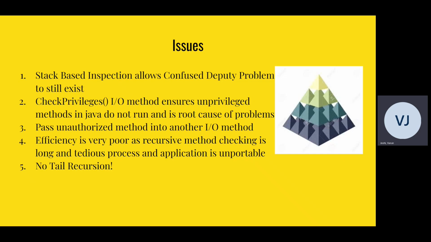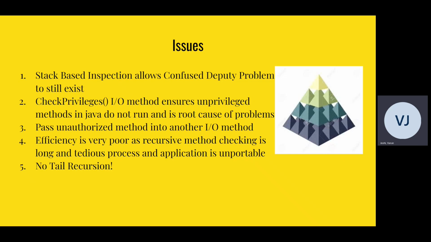The idea of check privilege is that we ensure that no unprivileged methods are able to run in Java and mess up the system. And this is basically the root cause of problems because it is really easy to confuse the system. You can run an unprivileged Java method by passing that method into a standard Java IO library method.